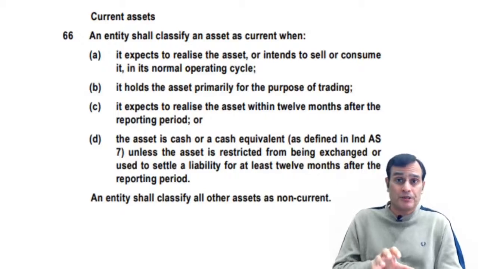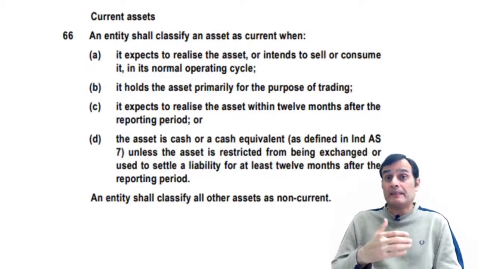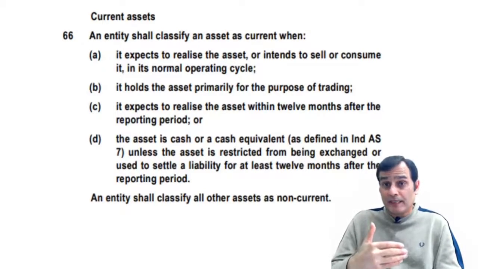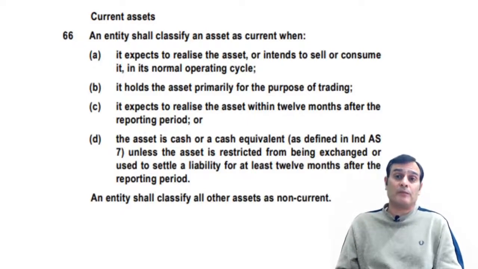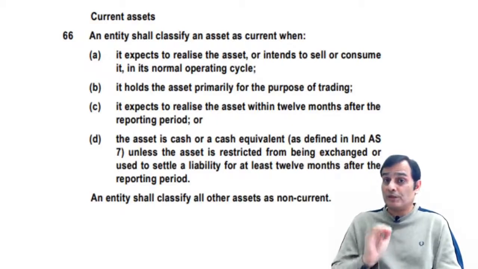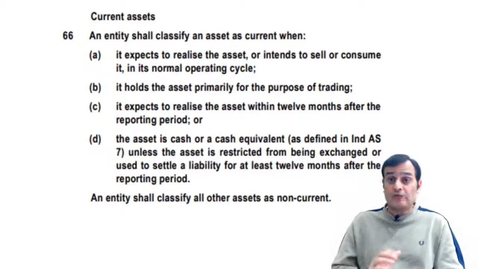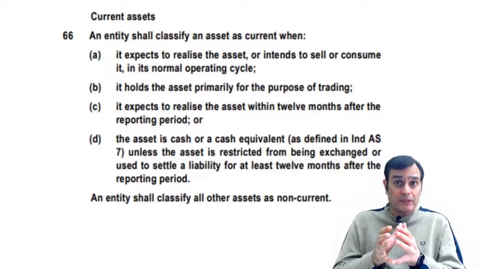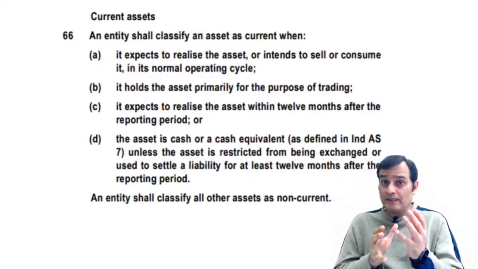But if the intention of the management is not very clear, then you need to see whether you are going to realize this investment within 12 months from the end of the reporting period, and then it becomes something covered under clause C. So for an investment, you would look into clause B: is the intention of the management clear?